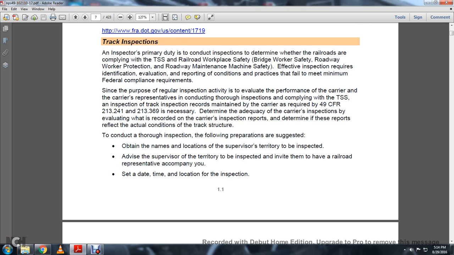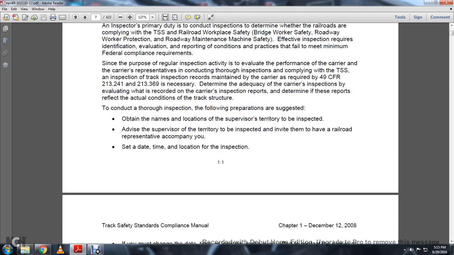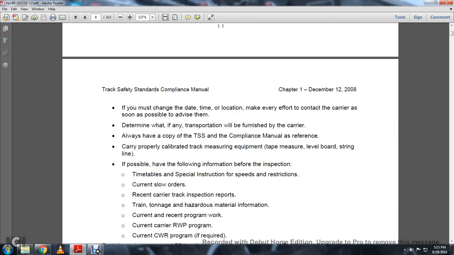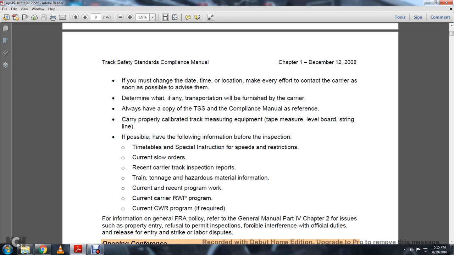To conduct a thorough inspection, the following preparations are suggested: obtain names of the local supervisor for the territory to be inspected, advise the supervisor of the territory to be inspected, invite them to have a railroad representative accompany you, and set the date, time, and location for the inspection. If you must change the date, time, or location, make every effort to contact the carrier as soon as possible to advise them. Determine what, if any, transportation will be furnished by the carrier. Always have a copy of the Track Safety Standards Compliance Manual as a reference.